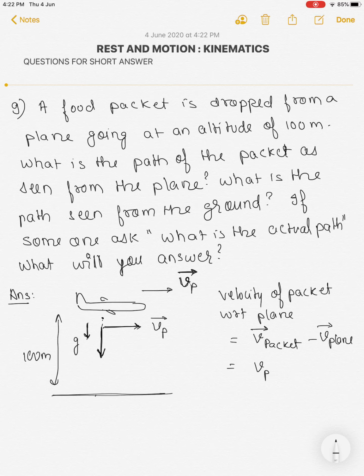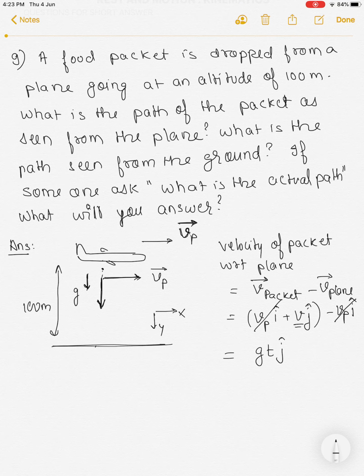So it will be vp in the direction i cap, say I will take this as x-axis and this as y-axis, plus the velocity which is increasing downward, j cap at any instant, minus the velocity of plane which is vp i cap. So you can say that this vp i cap is getting cancelled and this is nothing but u plus at, so at any time t, gt. So as observed from the plane, if you observe it with respect to the plane,